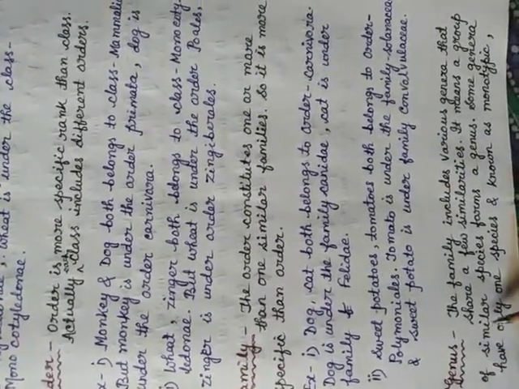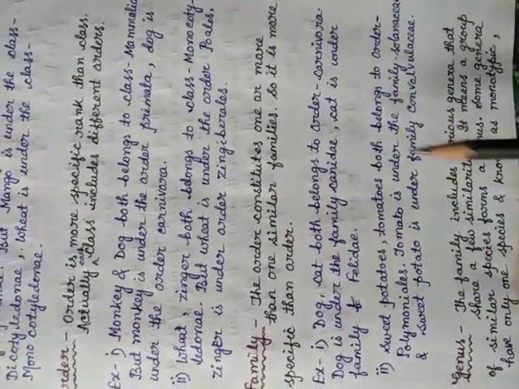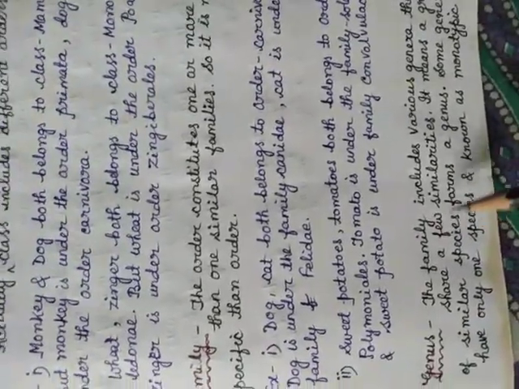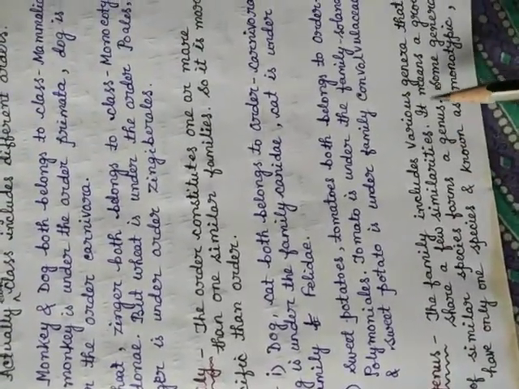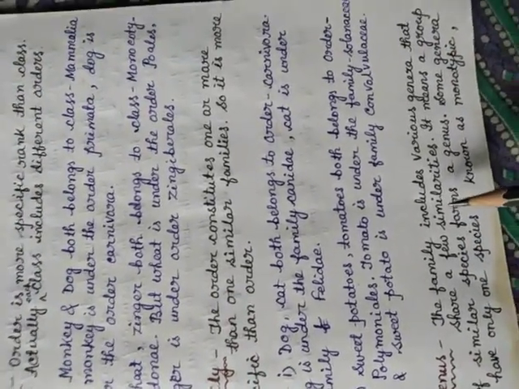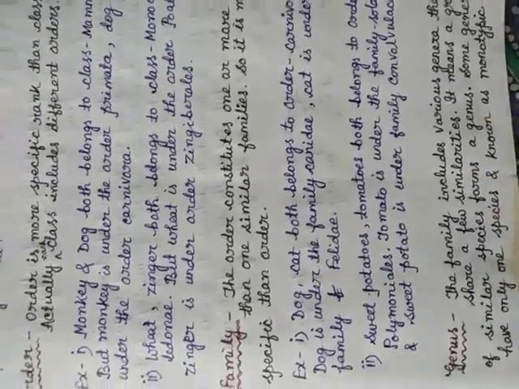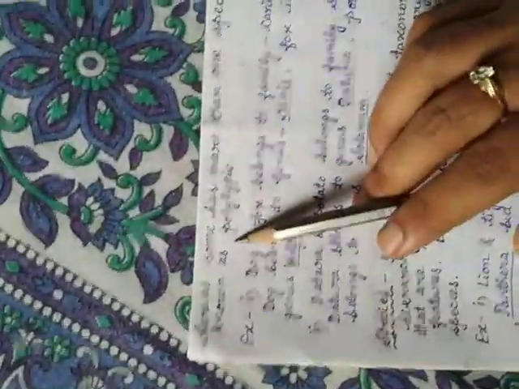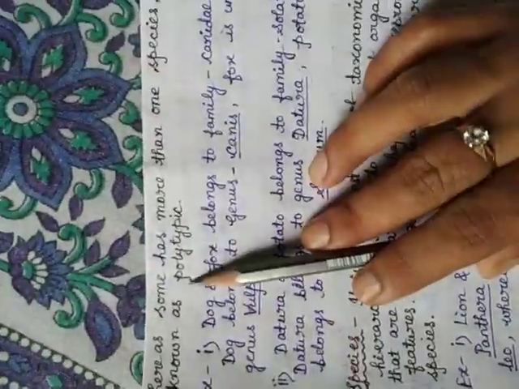Then genus. The family includes different kinds of genus on the basis of similar characteristics. It means that genus is a group of similar species. After genus the next one is species. Some genus have only one species, which is known as monotypic, whereas some genus have more than one species, known as polytypic.